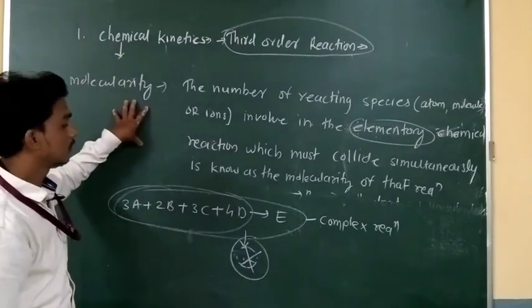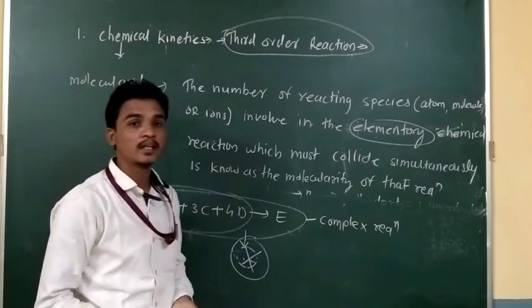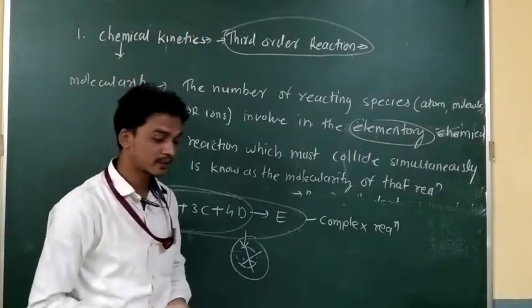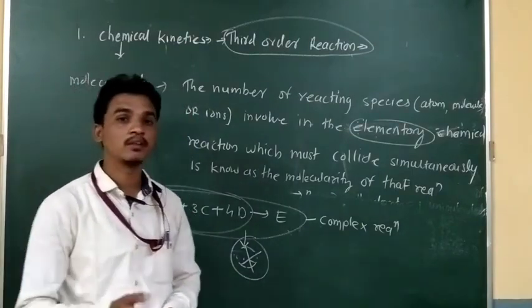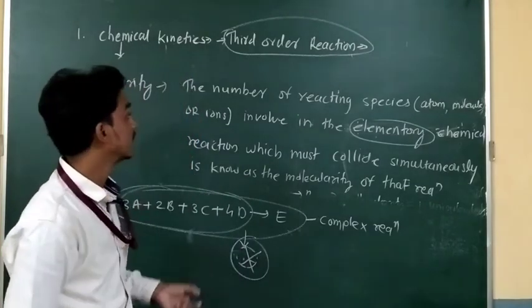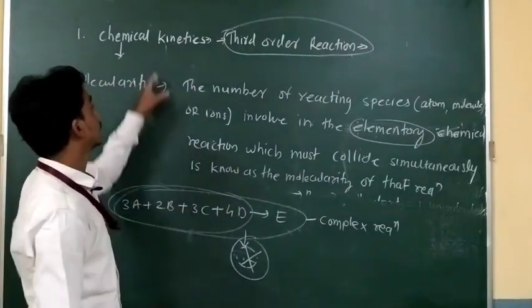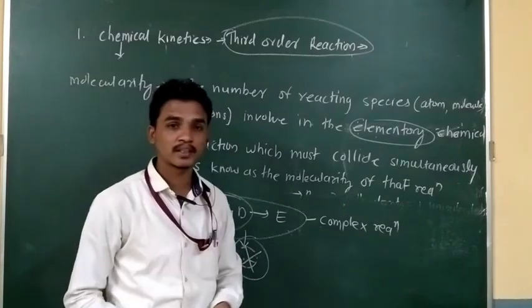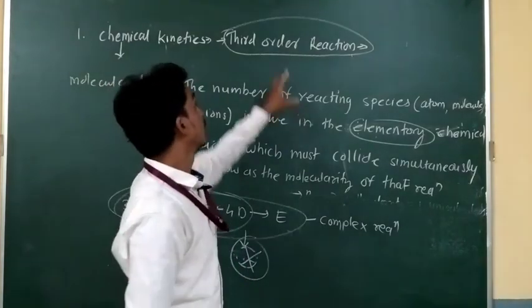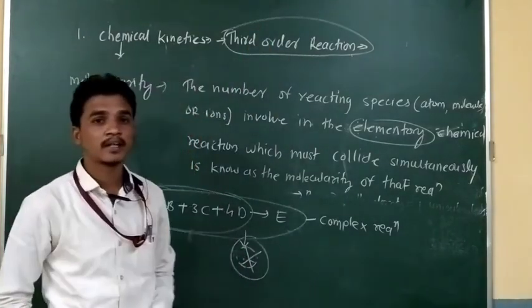So this is all about the molecularity. In the next lecture we will discuss the order of chemical reactions, then the factors which affect the rates of chemical reactions, and after that we will discuss the third order reactions.